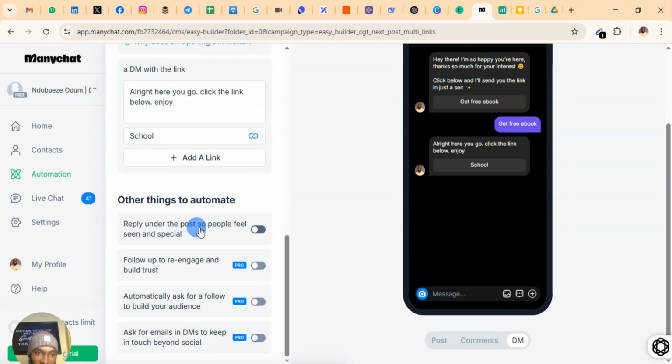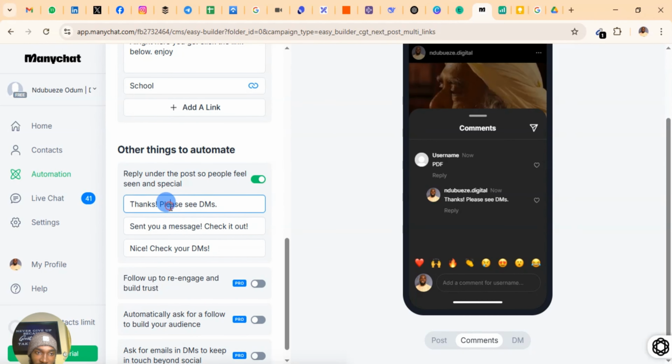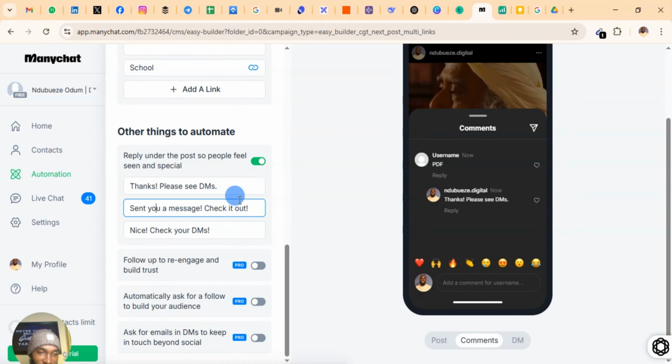reply under the post so people will feel seen and special. You can also add other things here. You can also add replies here. Please, thanks, please see DMs, right? You can change it to the one you want. Sent you a message, check it out. Or nice, check your DM. This is just the response that will drop on the comment section before the person goes to their DM, right? And all these things are automated.